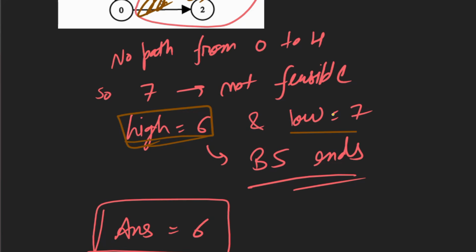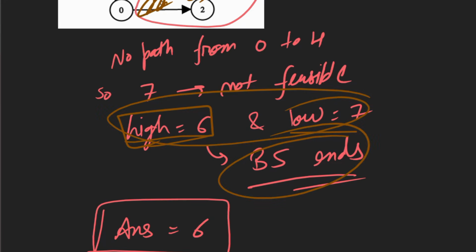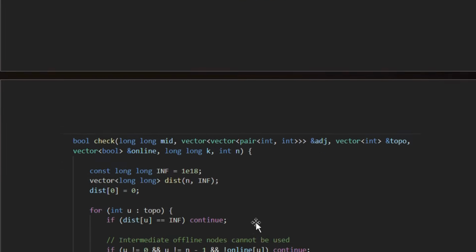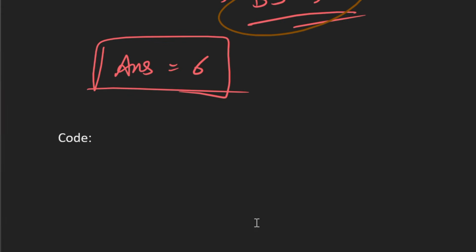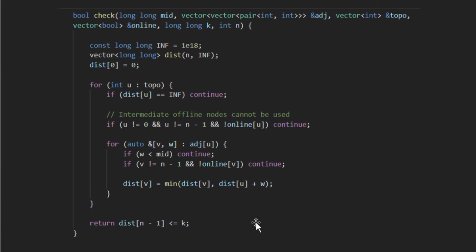So now our low is greater than high, so our binary search will end and we get our answer equal to 6, right? So this way we'll find the answer using binary search and topological sort. So let's see the code part.